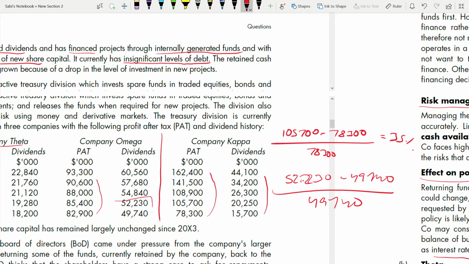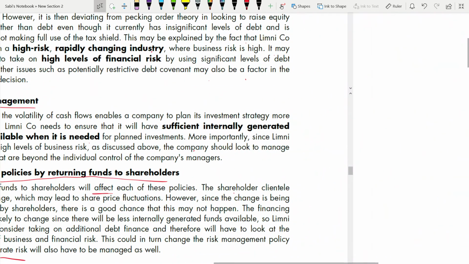But for the next year, the change is very small: 108,900 minus 105,700, divided by 105,700. So it is just 3%. That increase reduced, right, even though it's increasing rapidly. So that's what they have told here for Kappa.